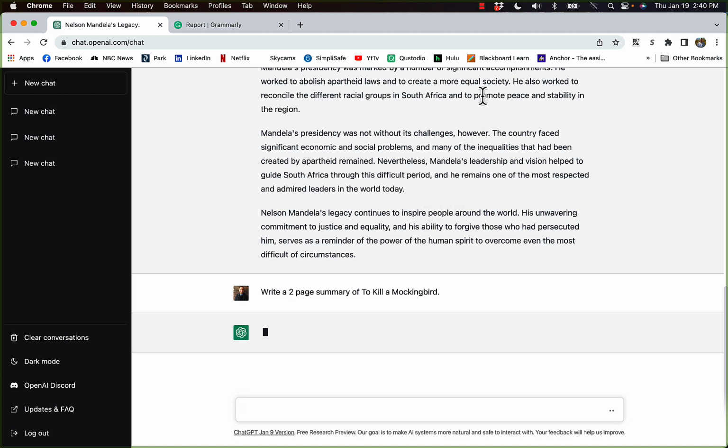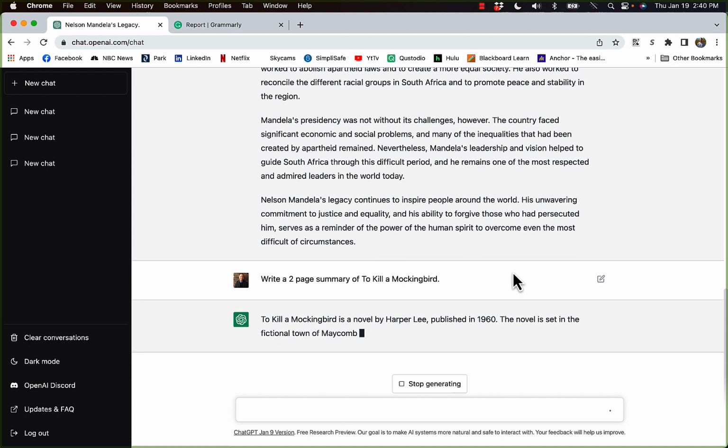I have noticed that one thing that does tend to happen with ChatGPT, just because its servers are so overloaded right now, is sometimes it just takes a while to get going. And sometimes it locks up and you have to do things multiple times. And that appears to be what's happening here. My guess is it's probably not going to eventually come back. Oh, I was wrong. My apologies, ChatGPT. It just took a minute. And here it goes, telling us about To Kill a Mockingbird.